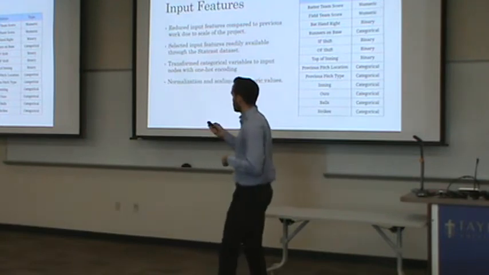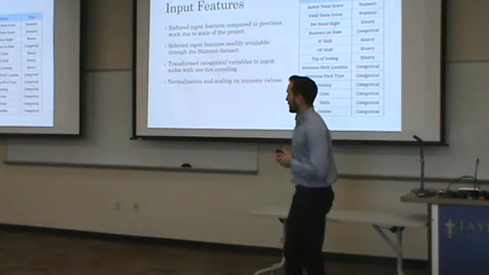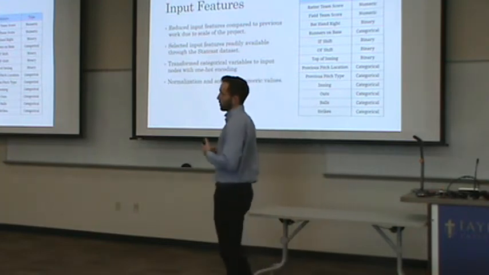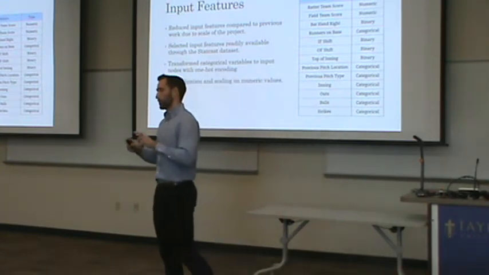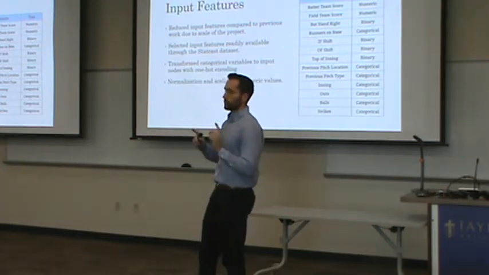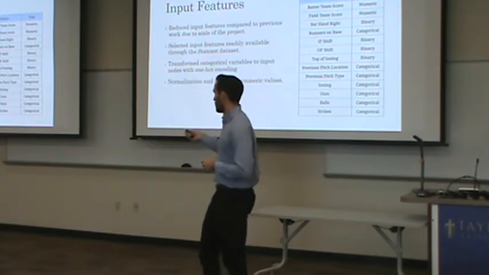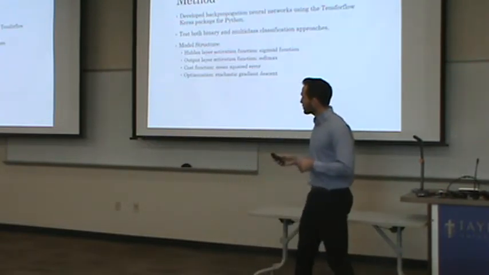So instead, you can see all the inputs selected there on the table on the right. The categorical variables we had to transform with one-hot encoding. This transforms them into binary, so we can pass each one to a new node with just a 1 or 0 value. Then we did normalization and scaling on the numeric values, which is just the score.